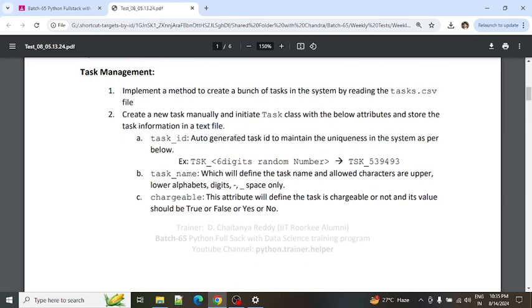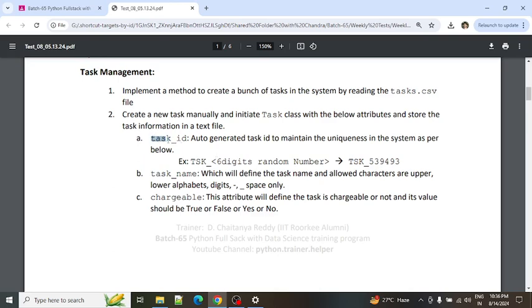The file is nothing but the test file mentioned here. Basically, you need to choose the file by using the module called pickle. By using pickle, you need to store the information in a file. So basically, for creation of the task, what basic information is required?